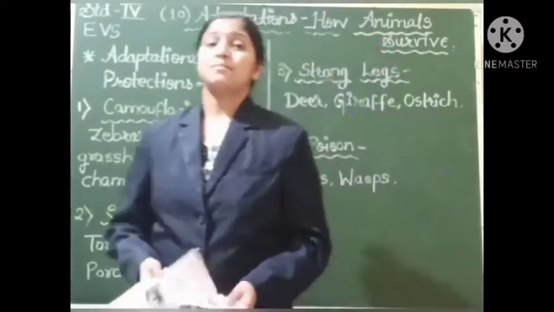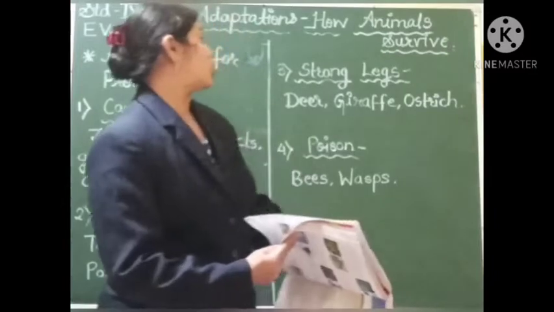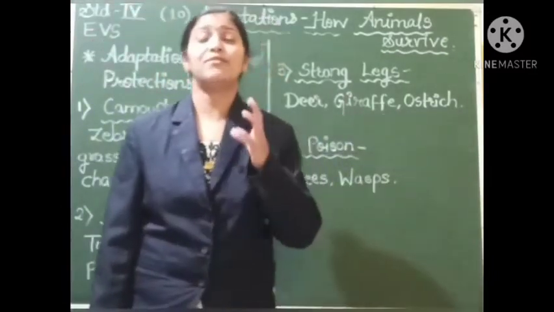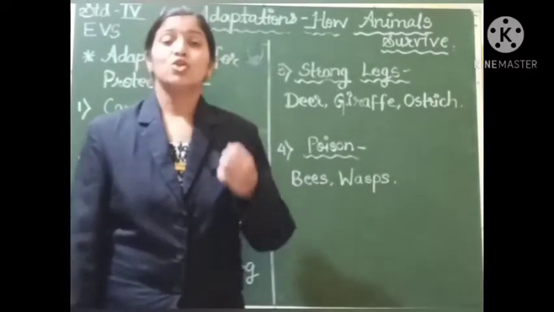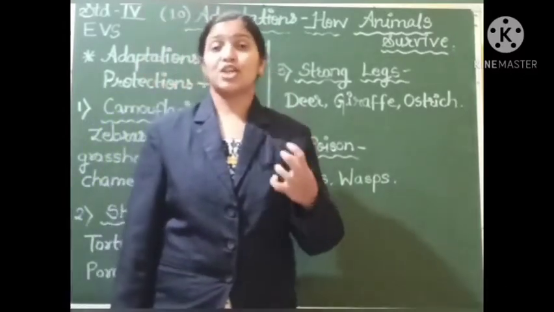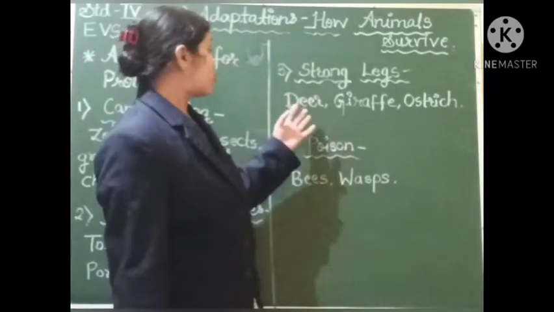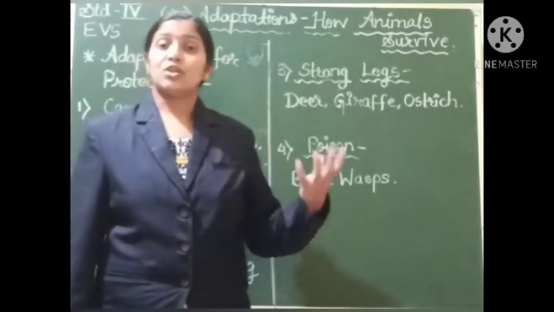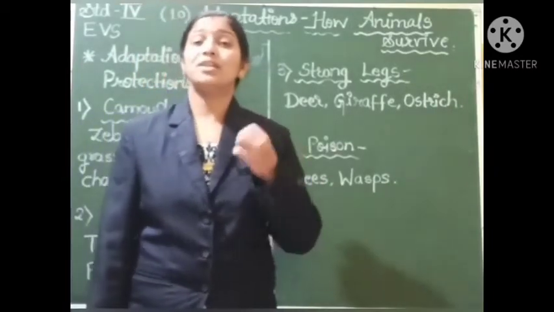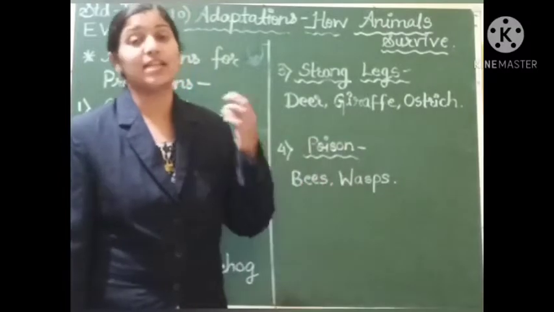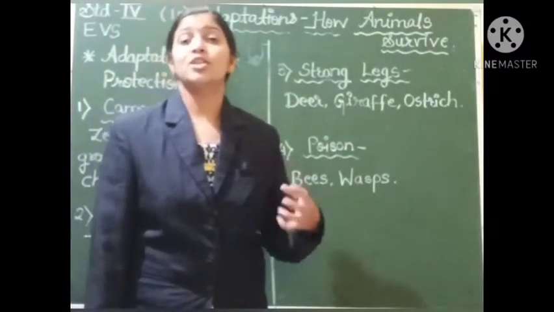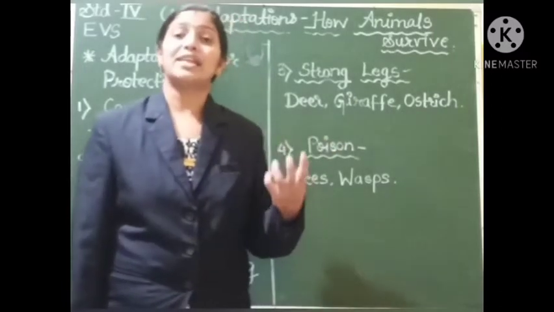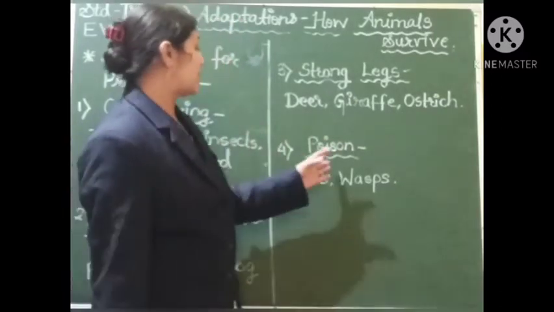The next is strong legs. The animals like deer, giraffe and the ostrich have very strong legs. If any large animal, like the tiger, lion or cheetah, tries to catch deer and giraffe, they have been gifted with strong legs, and with the help of these strong legs they can run so fast that they can protect themselves from their enemies, from any type of danger.